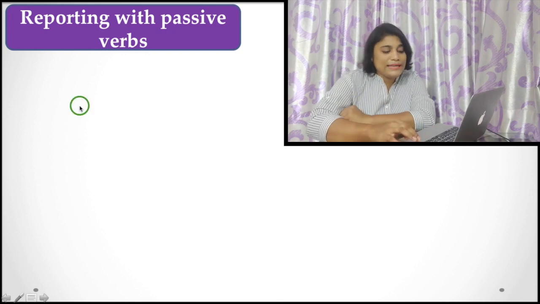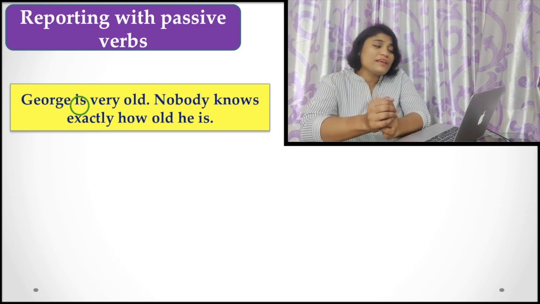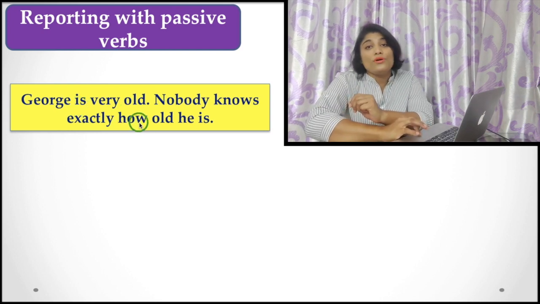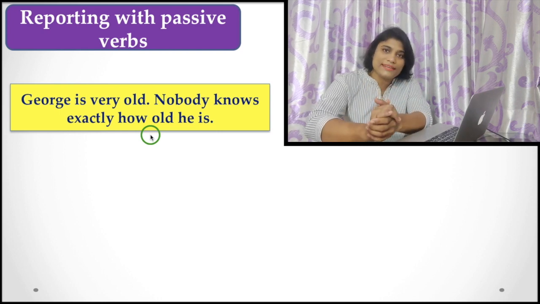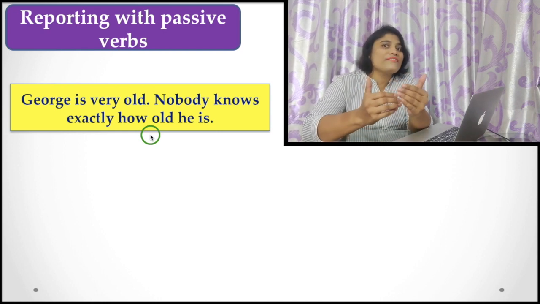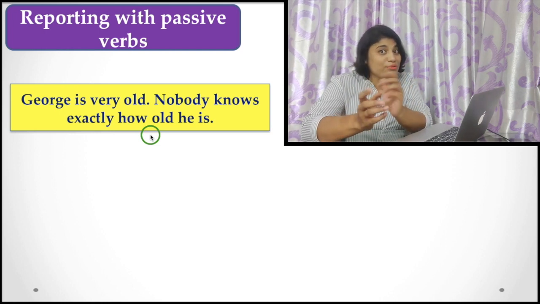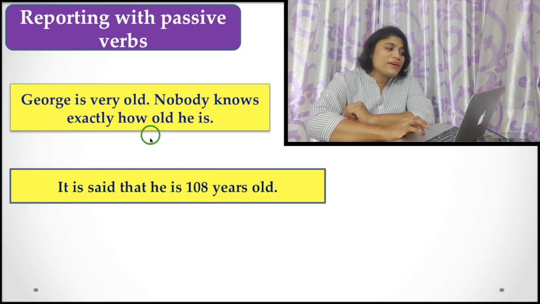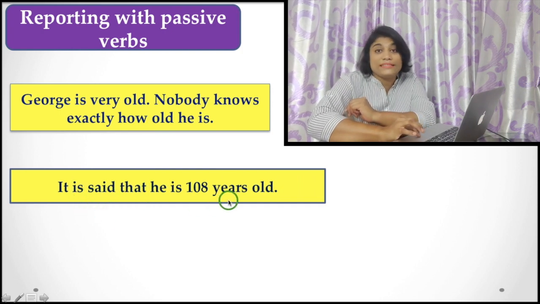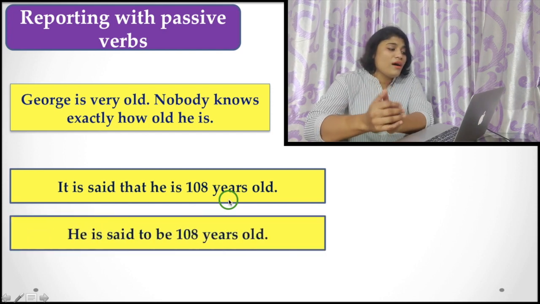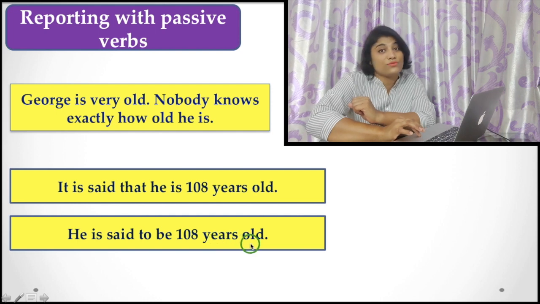First, as I have told you, there is an example here. George is very old. Nobody knows how old he is. Suppose you take this sentence, and you are going to report it. How can you do that? Let's see here. You can say, it is said that he is 108 years old, or you may say that he is said to be 108 years old.